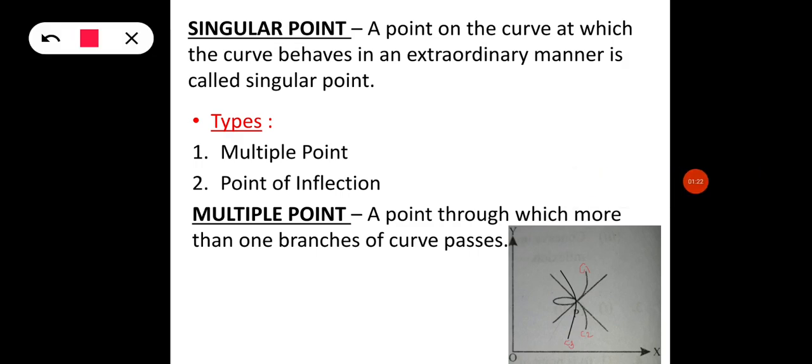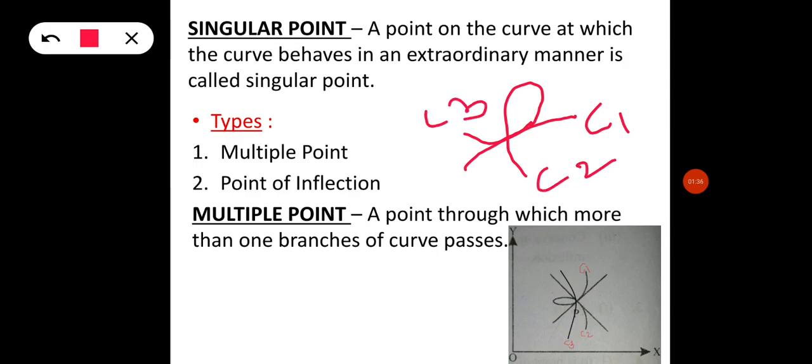Again, if we draw curves, suppose this is C1, this is C2 and this is C3. We can see that multiple curves are passing through a single point.